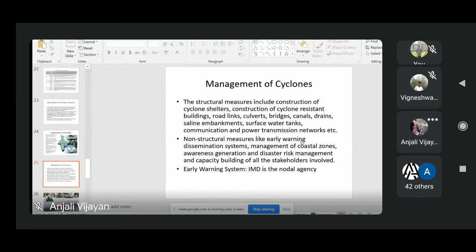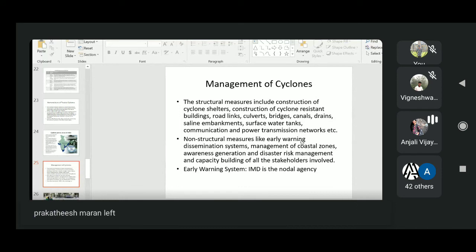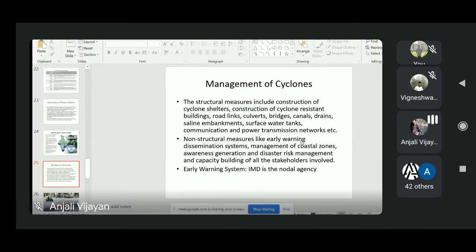An important aspect of cyclone risk reduction is to ensure the availability of an adequate number of shelters, because generally school buildings, places of worship, and community centers are converted to temporary shelters. In structural measures, we should have strong infrastructure like roads, bridges, communication and transmission systems, powerhouses, water towers, and hospitals.